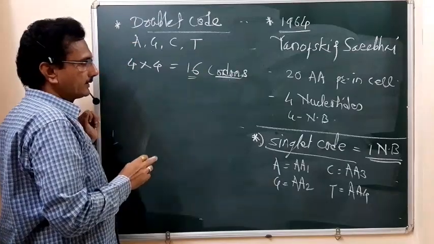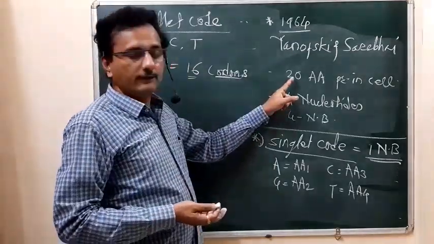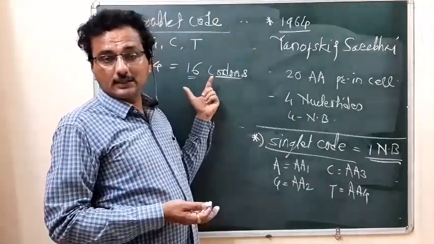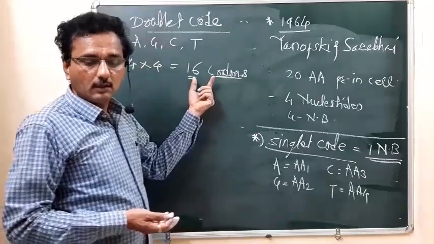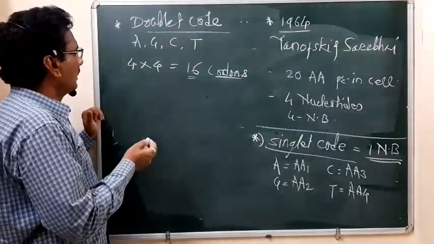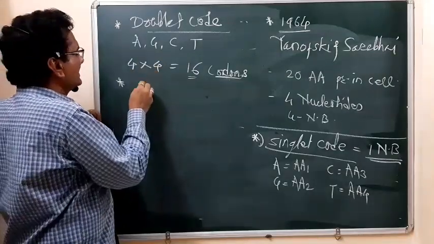Then it is highly impossible to encode the 20 different types of amino acids because the codons are only 16 in number. Then later the concept begins, that is the triplet code.